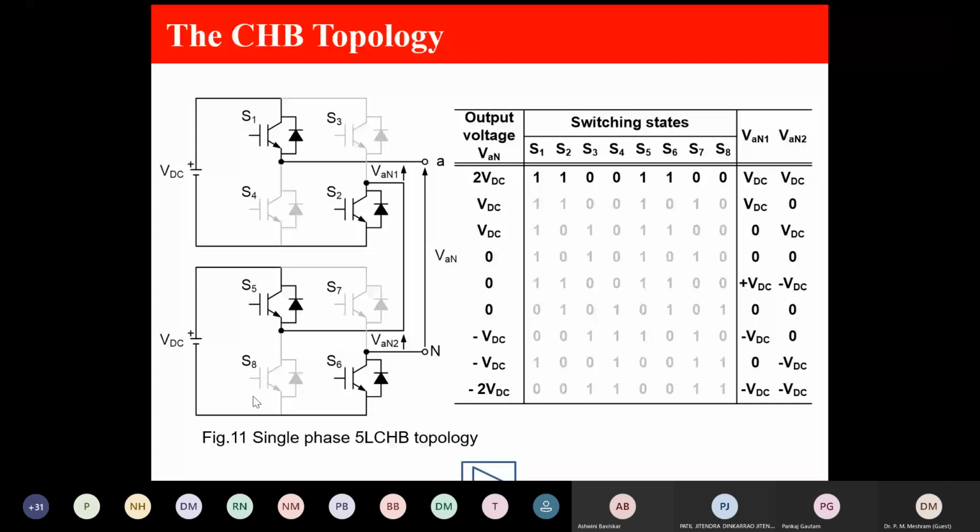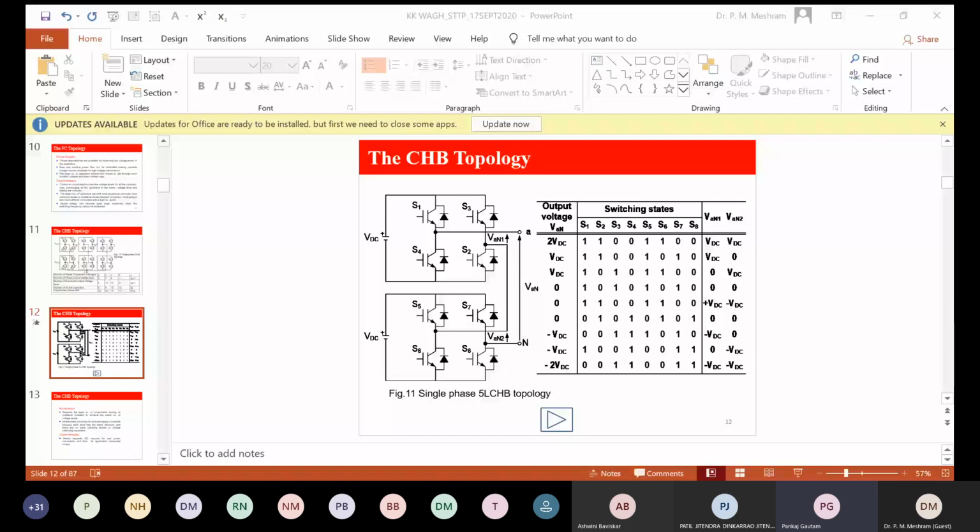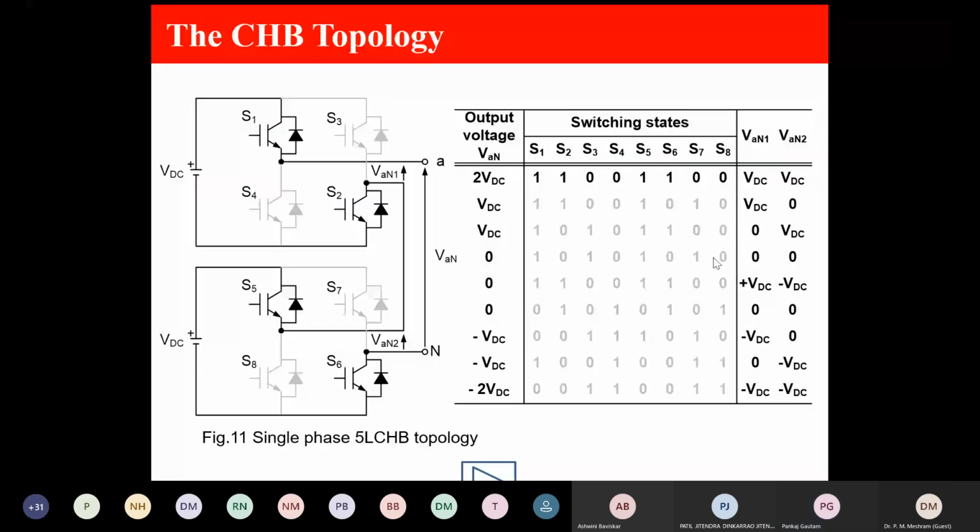Hello, sir. Your voice is not there. You are not audible. Meshram sir, you are not audible. Hello, yes sir. Now it is audible. Yes, there was some problem. Yes, it is clear now. Yes, some CHB issue. Continue sir. Was the flying capacitor done? Yes, flying capacitor was done, sir.